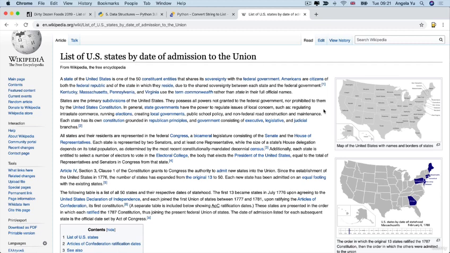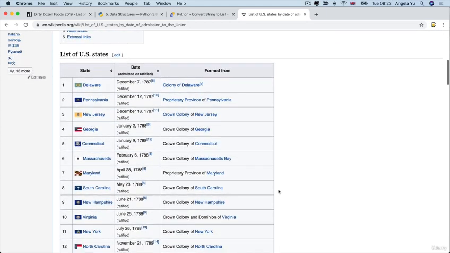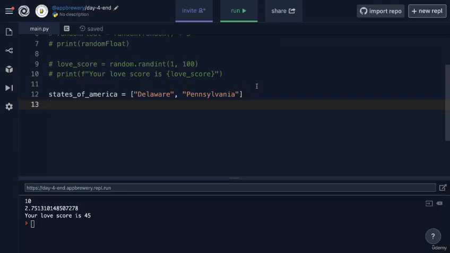Now, one of the interesting things about the United States is that the different states in the US actually joined the Union at different times. You can actually head over to Wikipedia and watch this little animation and see each state join the Union and at which time point they did so. The order of this data is now kind of pretty important. Because if we wanted a list of US states that are in the order that they joined the Union, then the order in which they're stored in our data structure is now also immensely important. And this is another thing that you get with lists.